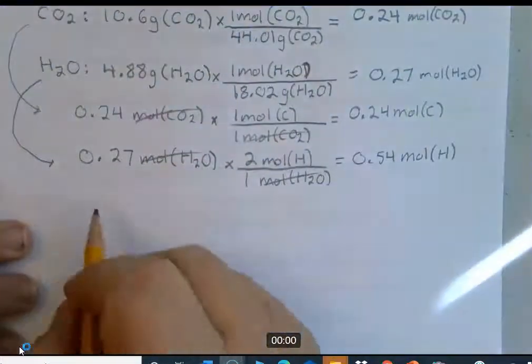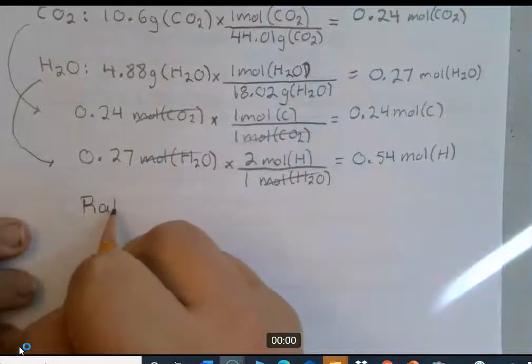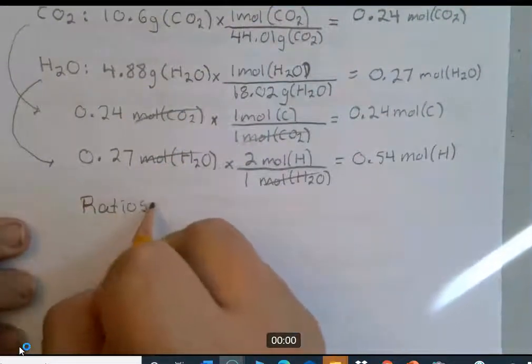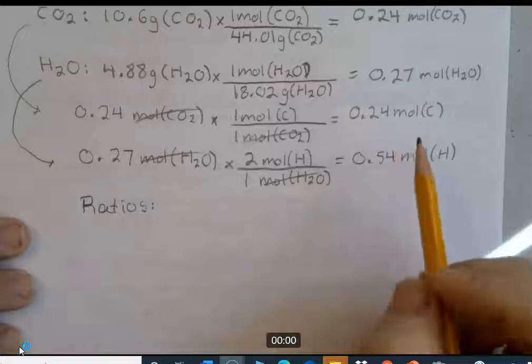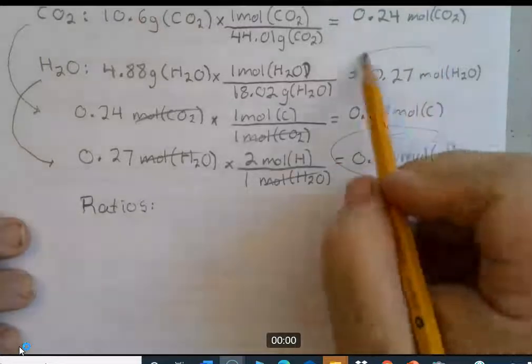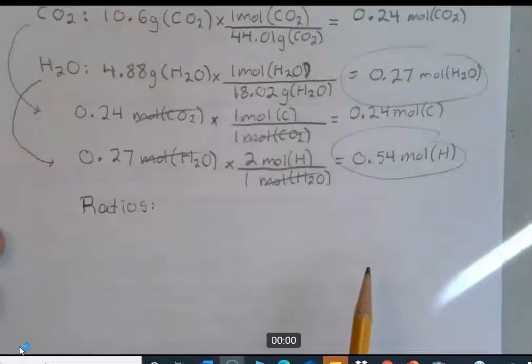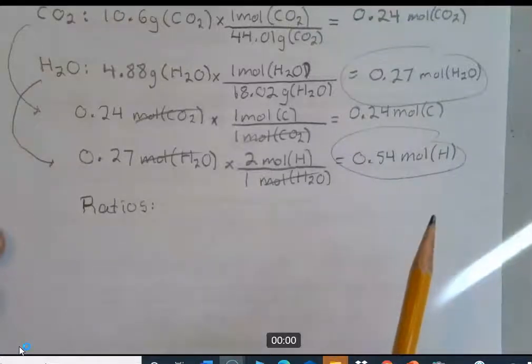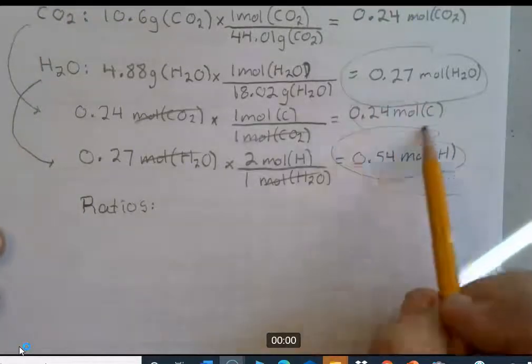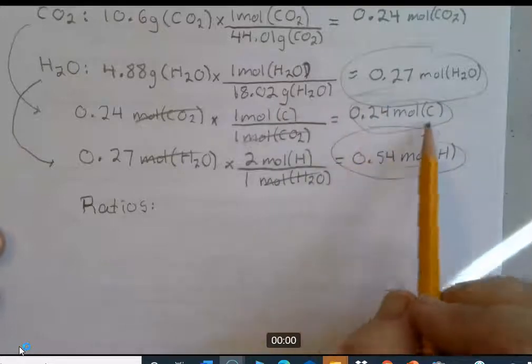Okay, now we're going to make our ratios. These are our two numbers of moles. The smallest number is 0.24 moles for carbon.